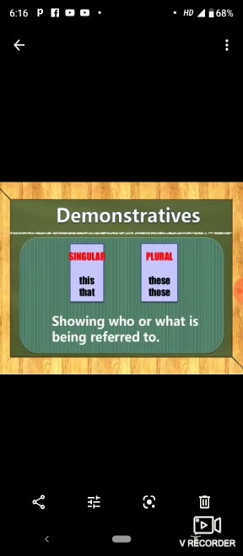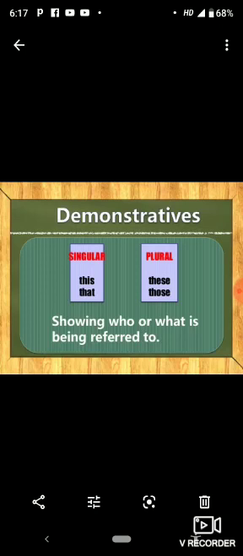Demonstratives. What are demonstratives? The words which show who or what is being referred to. Which are these words? Singular, this and that. Plural, these and those.